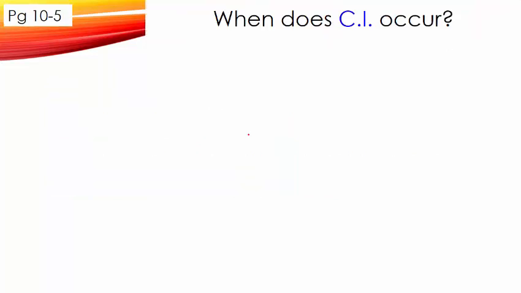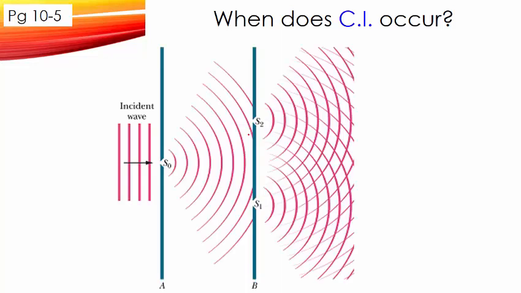So when does a constructive interference occur? For example, we have one slit here, and we have a wave that passes through it. You can imagine this to be water waves. As water passes through this small slit, it is going to diffract, and as it diffracts, it becomes a circular wave. This circular wave will reach two more slits. This is what we call a secondary source. In turn, each of these circular waves will be diffracted again, and they form two sources of waves, which is why we call this the secondary sources.